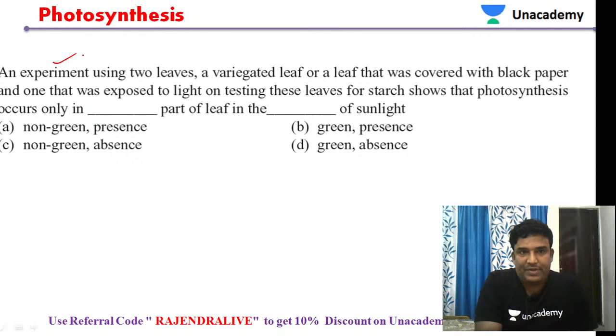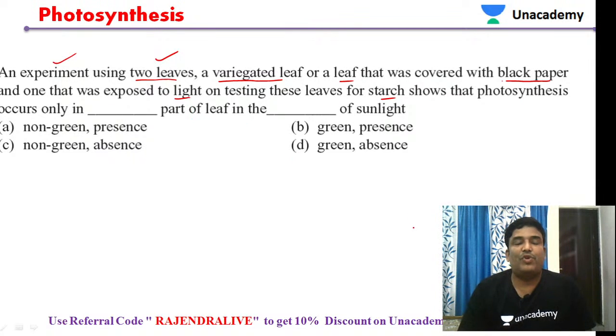An experiment using two leaves. In this experiment, two leaves were used, a variegated leaf and a leaf that was covered with black paper, and one that was exposed. After testing these leaves for starch, it shows that photosynthesis occurs in which part of the leaf, in the presence of sunlight? That was the question. Can you give the answer for this question?